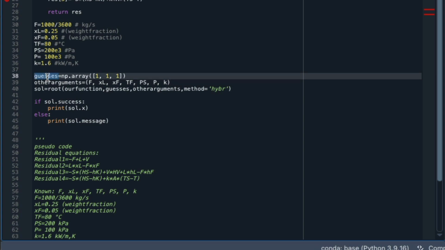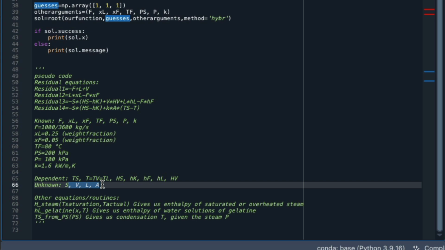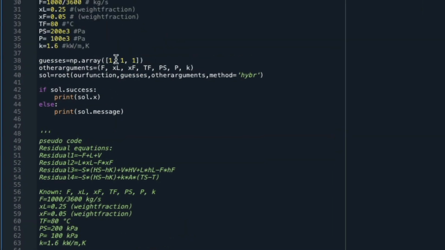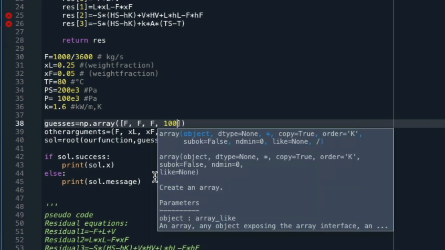The guesses are currently not good. We now have 4 unknowns, S, V, L and A, and we may want to use more intelligent guesses. As S, V and L are all flows that are likely to be of the same order of magnitude as F, let's use F as our guess for them and let's use 100 as the guess for the area.